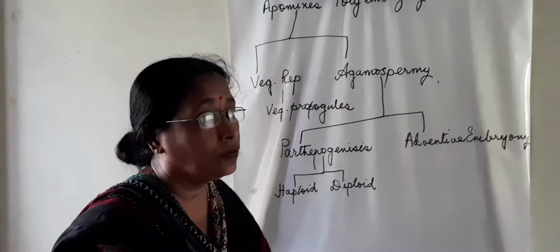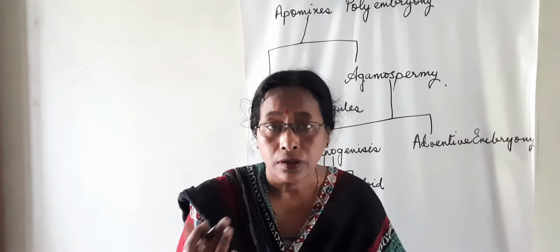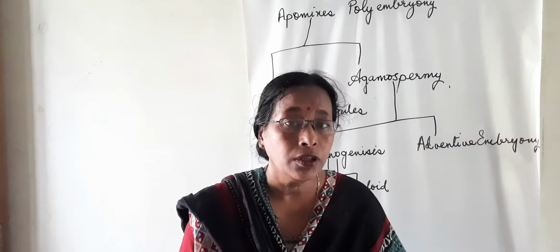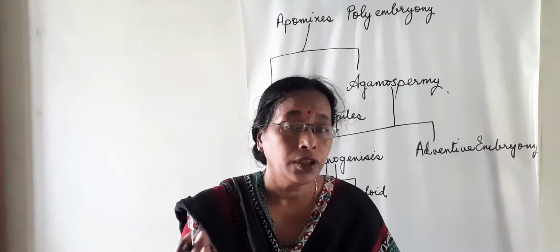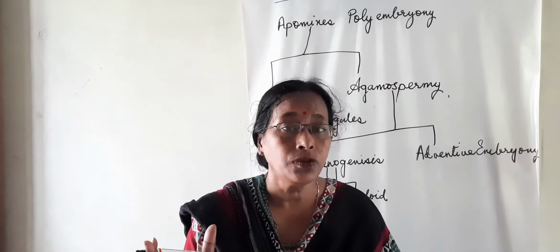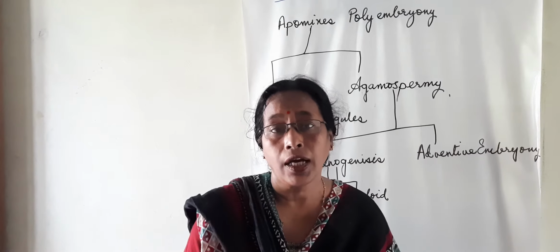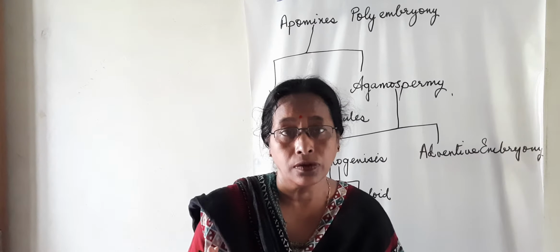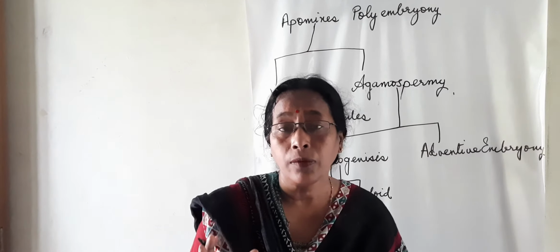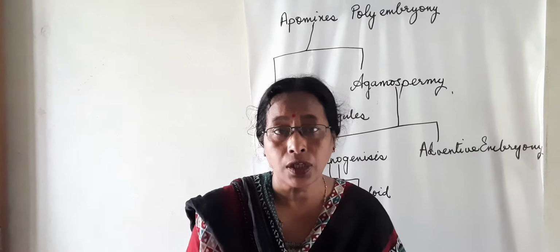In haploid parthenogenesis, if the eggs from the embryo sac develop without fertilization, then it is known as haploid parthenogenesis. The seeds formed in haploid parthenogenesis are sterile.